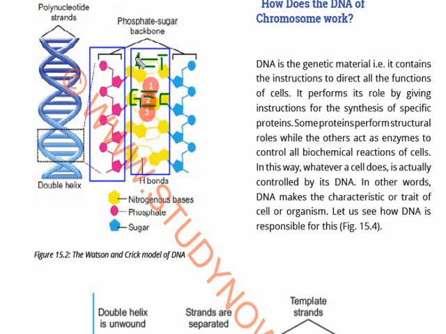Always remember what complementary means. Complementary means A will always have a bond with T. A cannot have a bond with G, and G has a bond with C, and C with G. So this is how they are attached to each other. This will be explained in detail when we study transcription and translation. So the pairing is very specific.